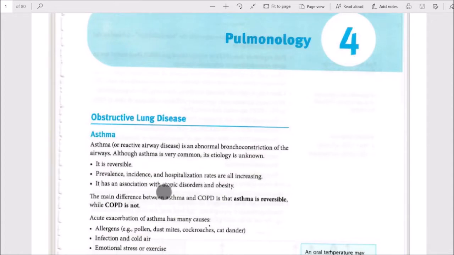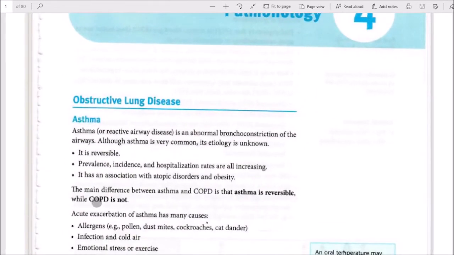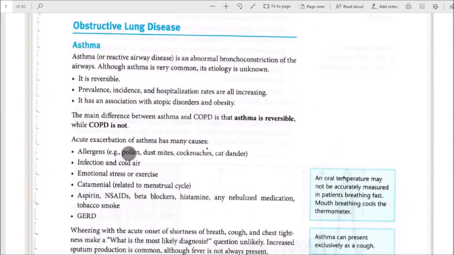It is associated with atopic disorders and obesity. The main difference between asthma and COPD is that asthma is reversible, while COPD is not. Acute exacerbation of asthma has many causes: allergens, for example pollen, dust mites, cockroaches, cat dander; infection and cold air; emotional stress or exercise; catamenial, related to the menstrual cycle; aspirin and NSAIDs; beta blockers; histamine; any nebulized medication; tobacco smoke; GERD.